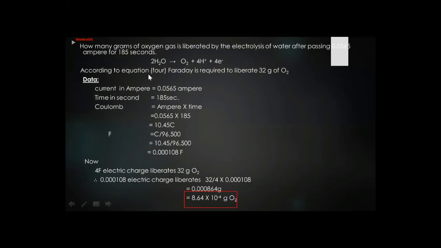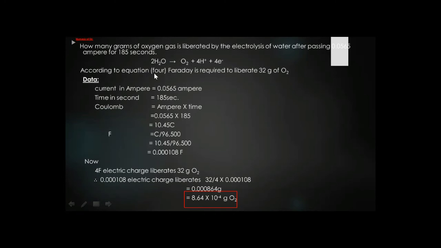Now we have the next numerical. How many grams of oxygen gas is liberated by the electrolysis of water passing 0.0565 ampere for 185 seconds? Here we are finding the amount of oxygen gas liberated in the process of electrolysis of water after 0.0565 ampere for 185 seconds. Here the equation: two water molecules decompose into oxygen, 4 hydrogen ions, and 4 electrons.